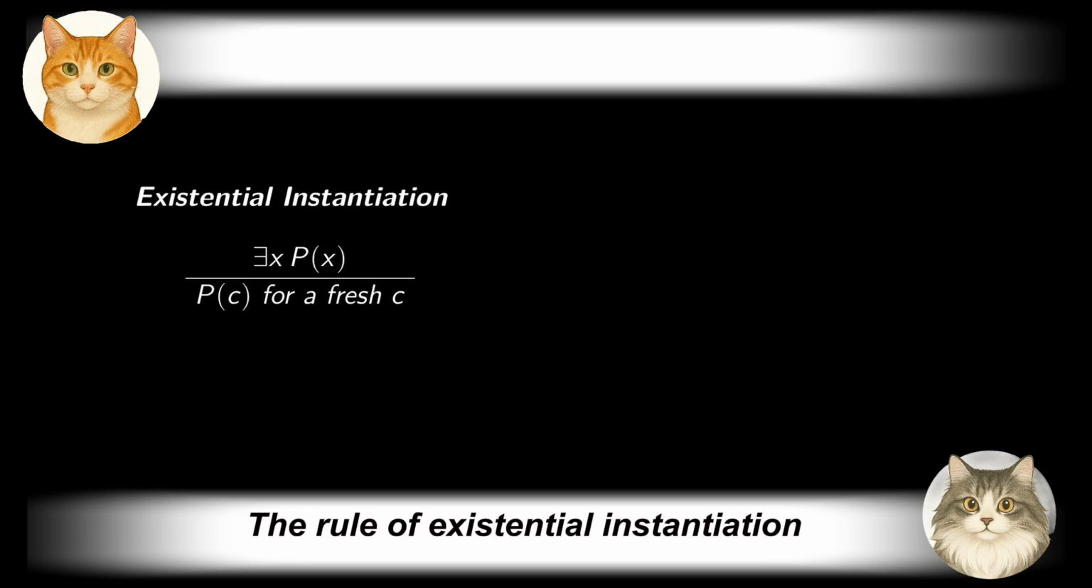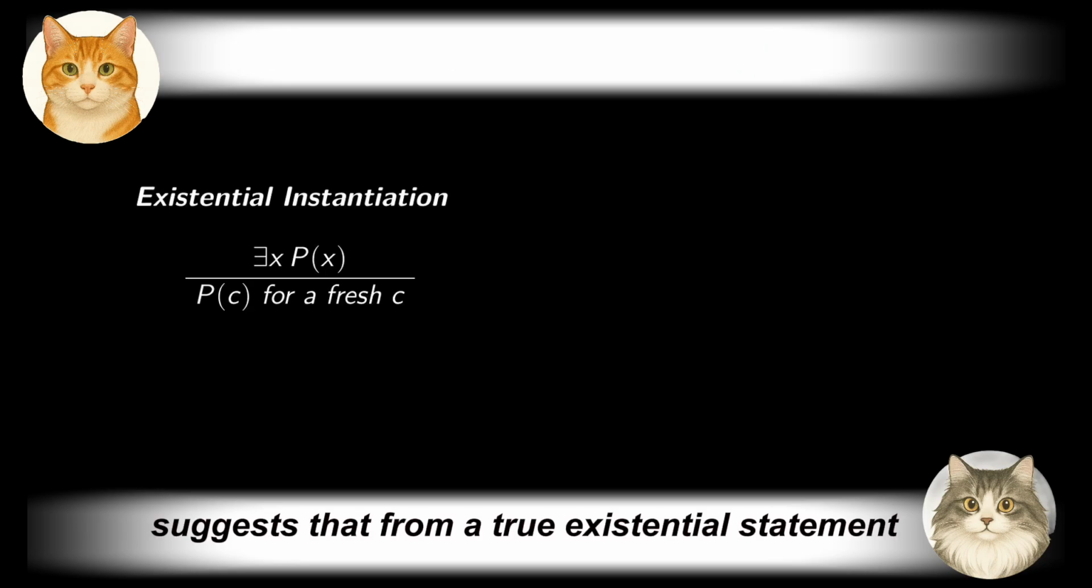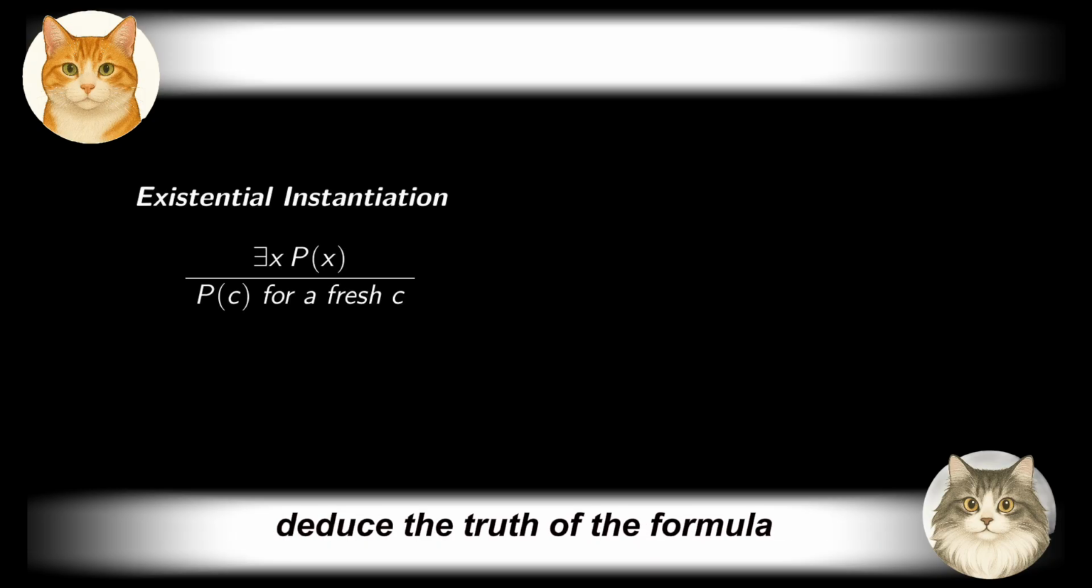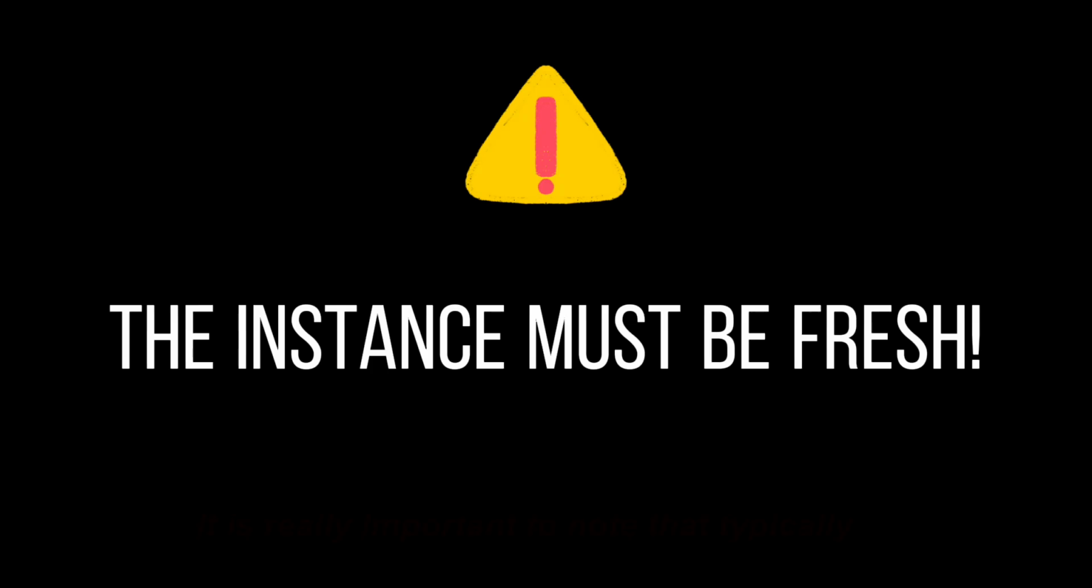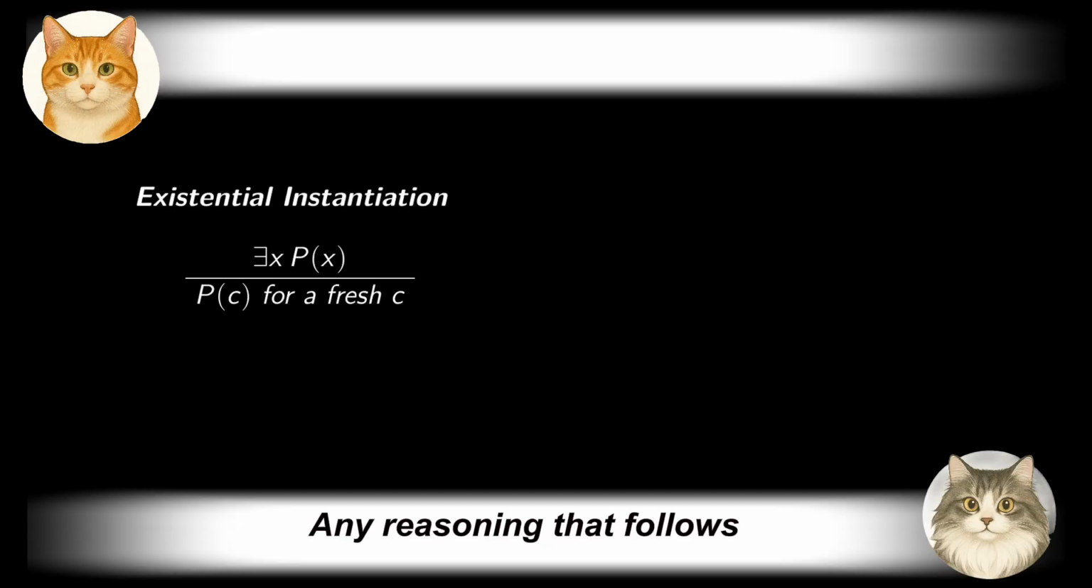The rule of existential instantiation suggests that from a true existential statement, deduce the truth of the formula for some fresh element c in the domain of discourse. It is really important to note that typically we don't know who c is precisely or what other properties c might satisfy. Any reasoning that follows should assume nothing about c beyond the fact that P(c) is true.